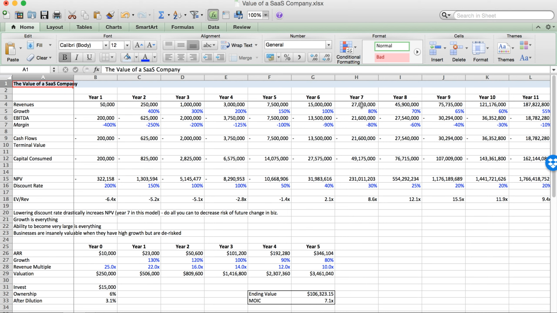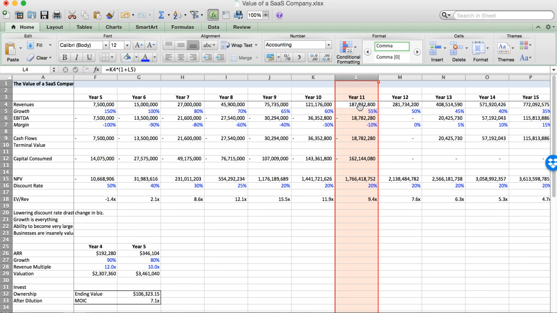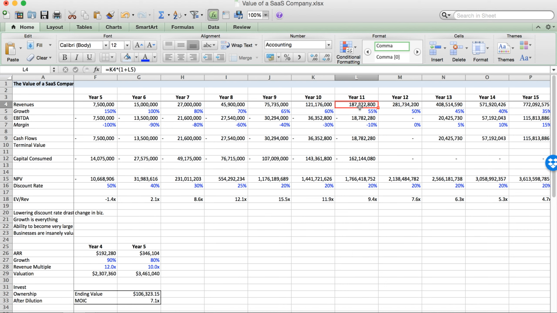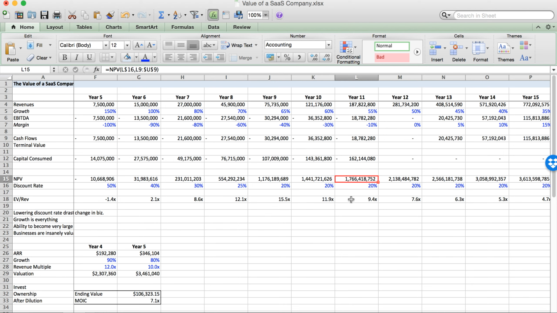Okay, so here's my attempt to value a SaaS company using a discounted cash flow model. This originally arose because I was trying to make a couple of investment decisions around this point in a company's life cycle where it's got around $200 million of revenue. It's still pretty fast growing. It's still cash flow negative. And I want to understand what is the actual value of the company today, and therefore what enterprise value to revenue multiple should I be willing to pay?